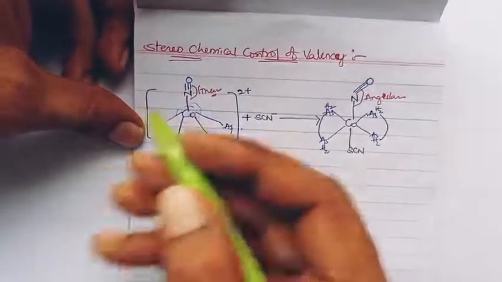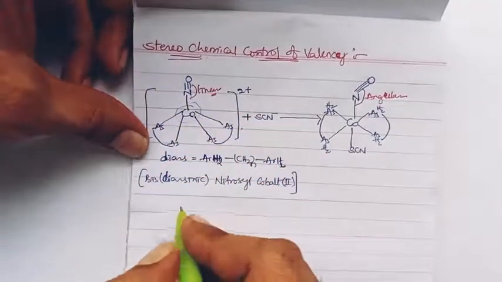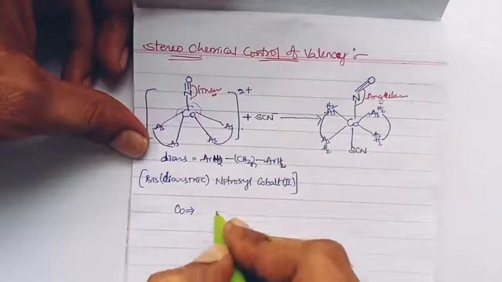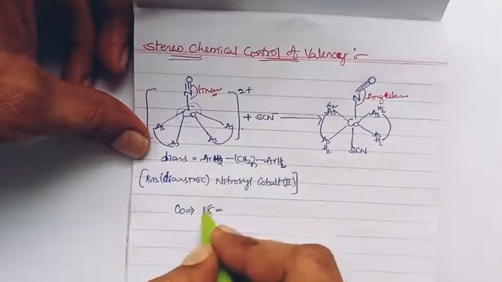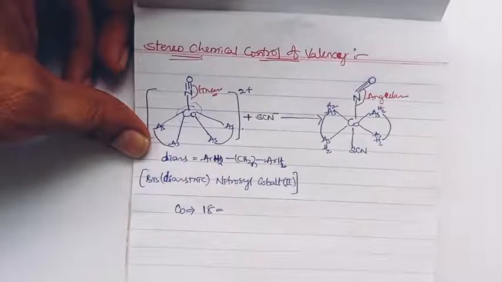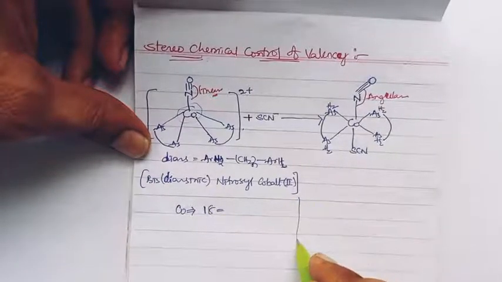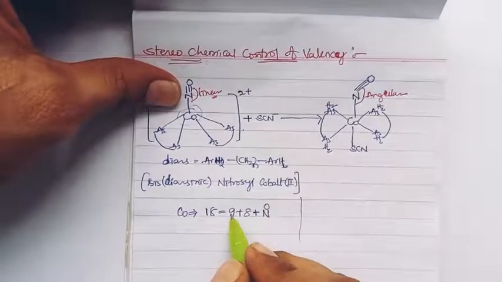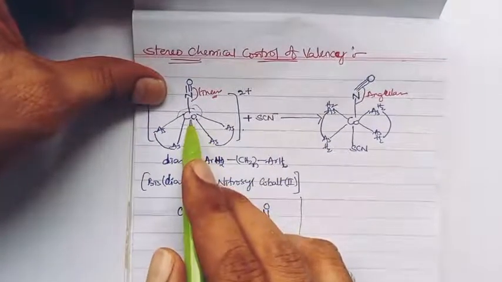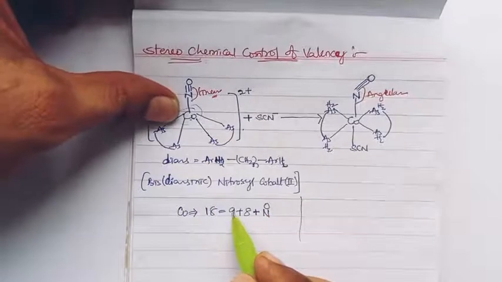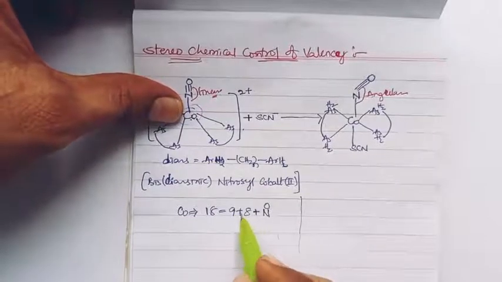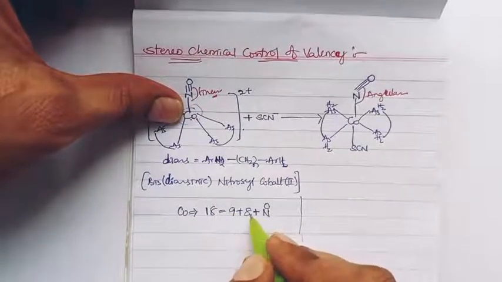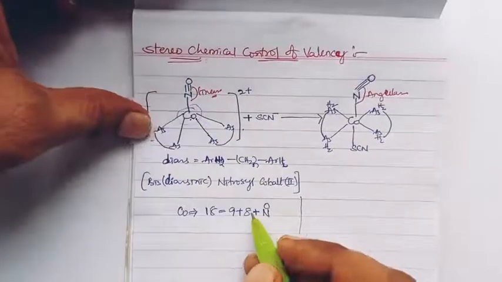So once they obey the 18 electron rule, the cobalt complex, having a single metal, will have an electron count equal to 18, and that 18 equals 1 into 9, because there is only one metal and the valence electron density of cobalt is 9, plus the electrons from the diars ligands.